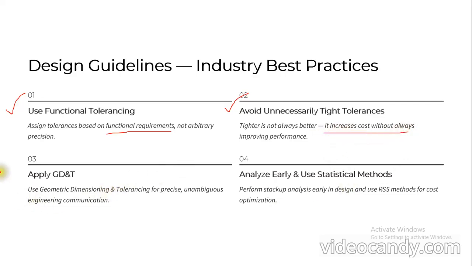Now the next one is, we need to apply GD&T, the geometric dimensioning and tolerancing, for precise, unambiguous, and better engineering communication. The last one, analyze early and use statistical methods, which means we need to perform the stack up analysis very early in the design itself, and we need to use RSS methods or worst case methods for cost optimization, and to make sure that our assembly is safe while doing the design process.